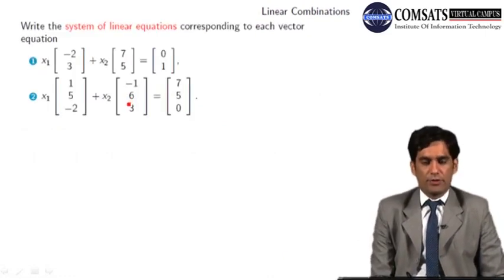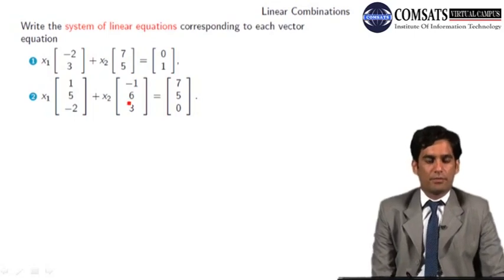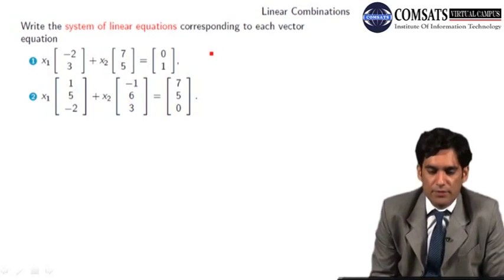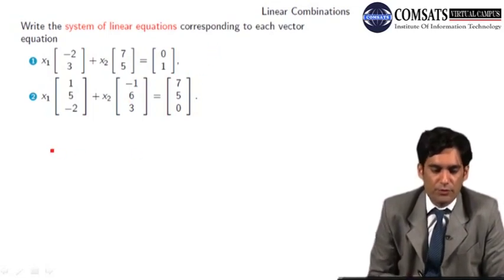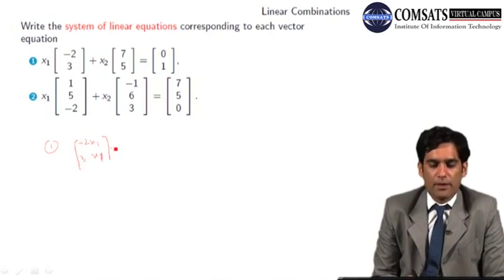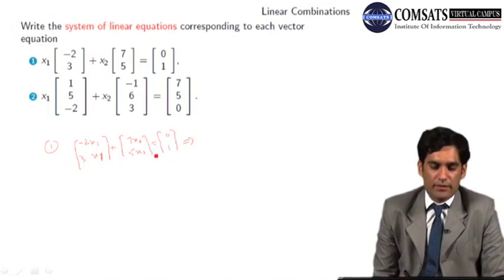Write the system of linear equations corresponding to each vector equation. This is just an easy exercise, that we have to write down the system of linear equations for each. For example, the first can be written as x1 times (-2, 3) plus x2 times (7, 5) equals (0, 1). Now I am going to add the left hand side.